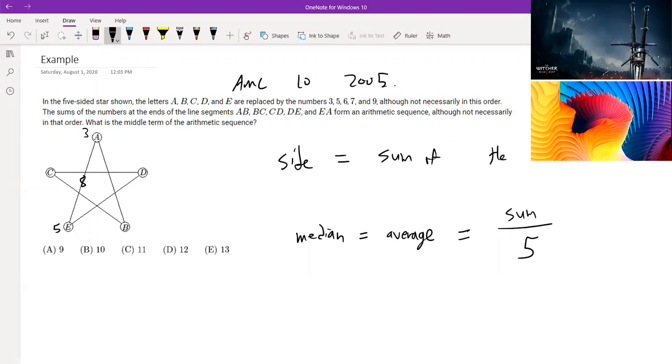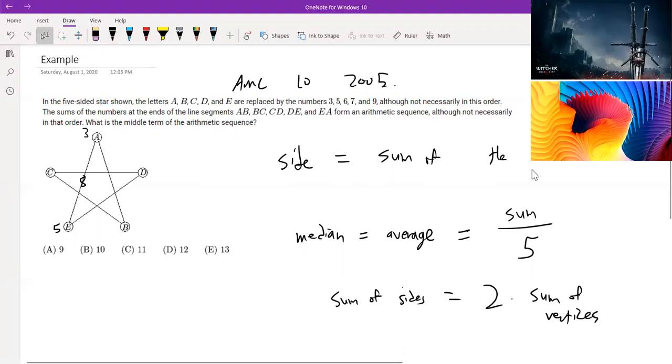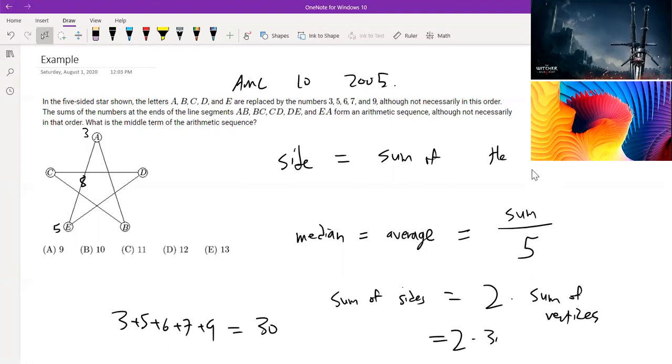And each vertex, for example A, contributes to the sum in AE and to AB. So if each vertex is counted twice in the sums of all the sides, the sum of sides should just be equal to 2 times the sum of vertices. And the sum of vertices is pretty easy to calculate. That's just 3 plus 5 plus 6 plus 7 plus 9, which is equal to 30. So the sum of the sides is 2 times 30, which is 60. And we know that the median, which is the sum over 5, is just 60 over 5, which is equal to 12.